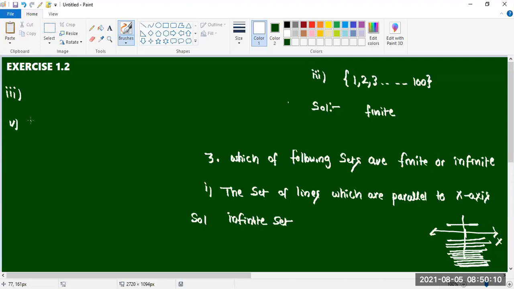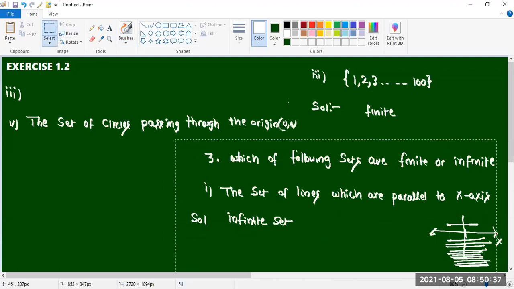The set of circles passing through the origin (0, 0).